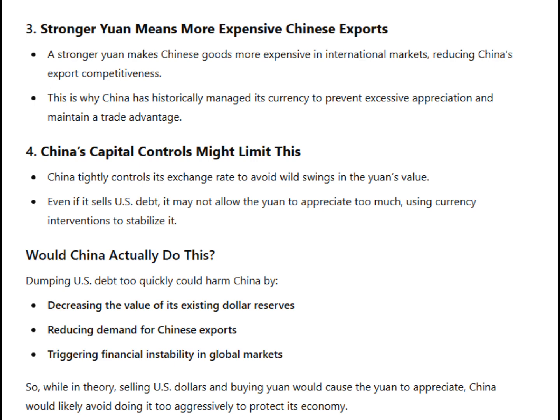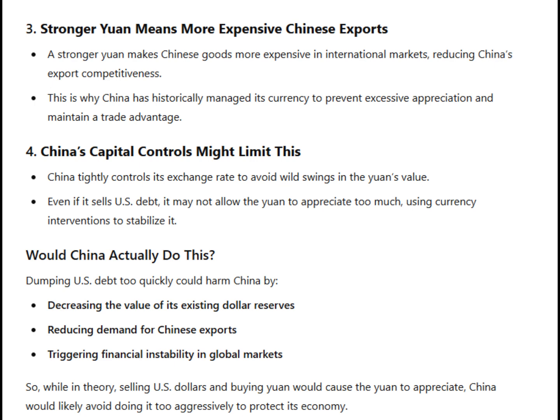4. China's capital controls might limit this. China tightly controls its exchange rate to avoid wild swings in the yuan's value. Even if it sells US debt, it may not allow the yuan to appreciate too much, using currency interventions to stabilize it. Would China actually do this?